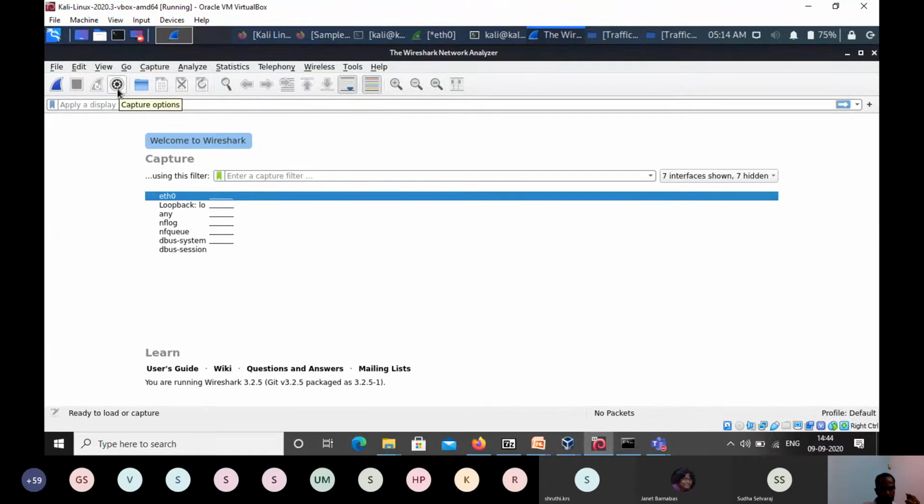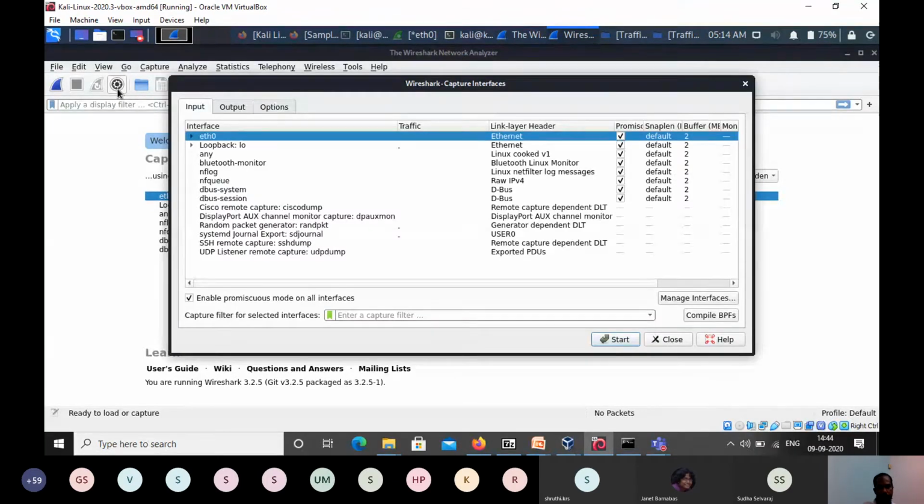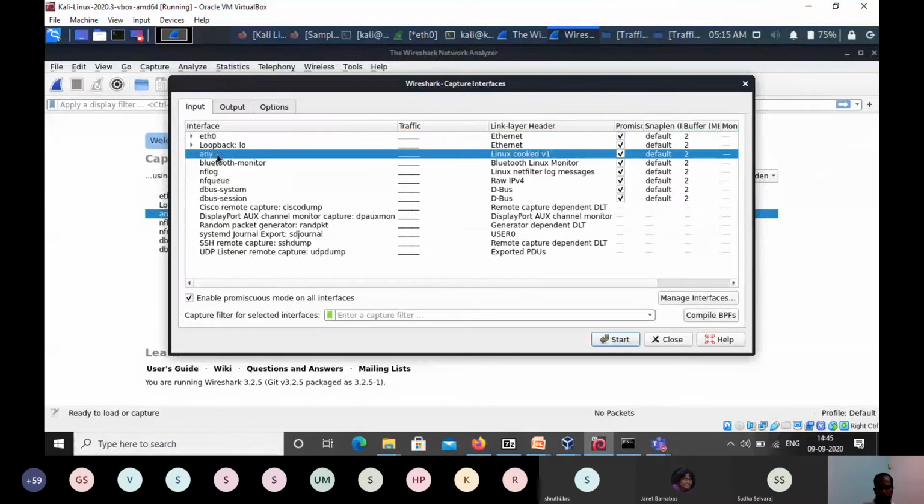So we want to provide which interface is available and which interface you want to collect. You can give any. Suppose in your machine a wireless interface is there as well as a connected network cable, like an Ethernet cable. Then you can give any, or if you want a specific one, you can give the specific interface. At present, I am selecting any because I'm using the wireless interface for getting the traffic. I just give any, then press the start button.